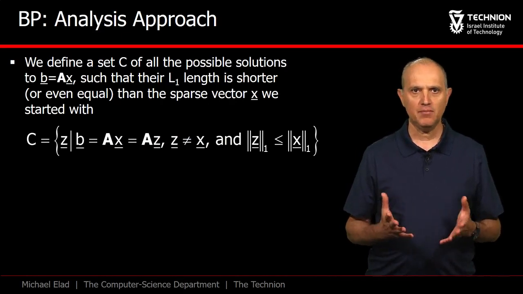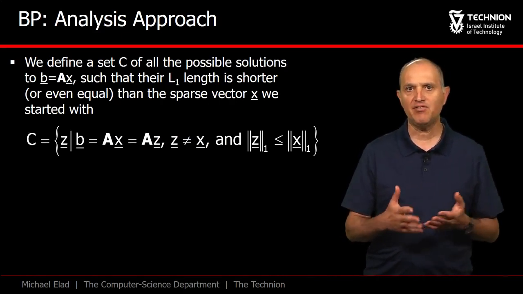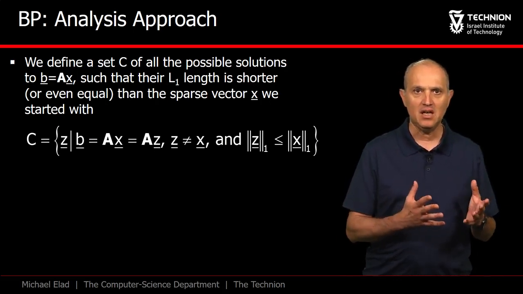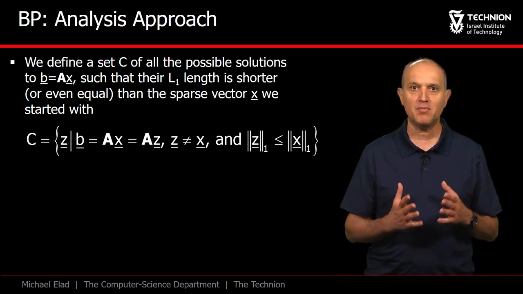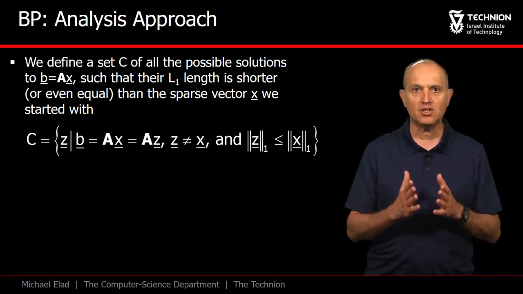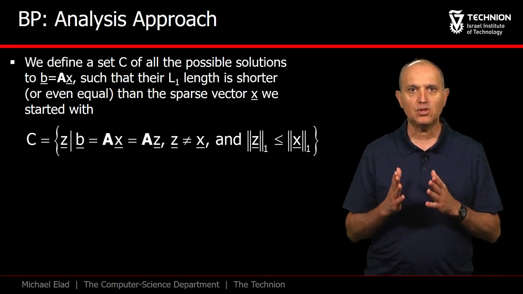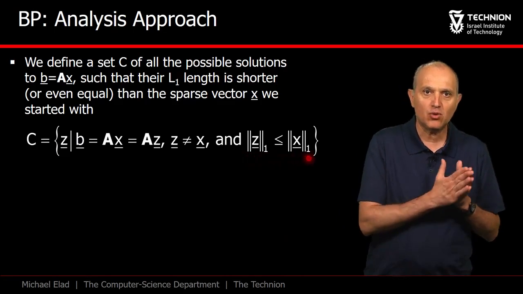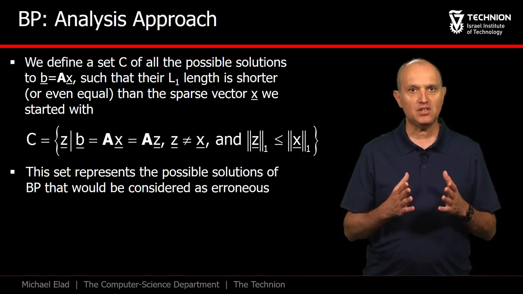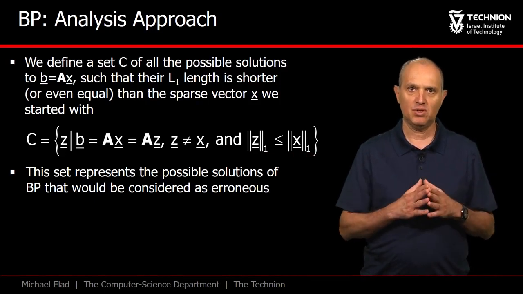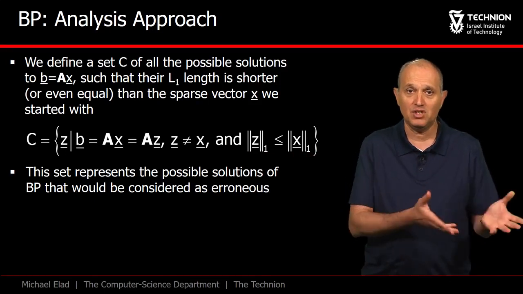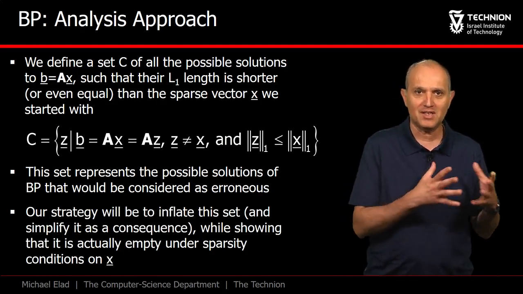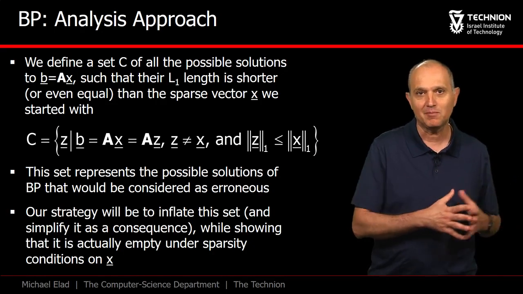We are given the matrix A and assume that B is obtained as A times a vector X, where X is a sparse vector. We start our analysis by defining a set C that contains all the possible solutions of the system AZ equals B that are leading us to failure. That is, this set contains solutions Z of the linear system that are shorter in L1 than the sparse vector X we started with. If this set is non-empty, then basis pursuit fails, because it will prefer an element from the set C over the original X. Therefore, everything that follows will be geared towards proving that under some conditions, the set C is in fact empty.